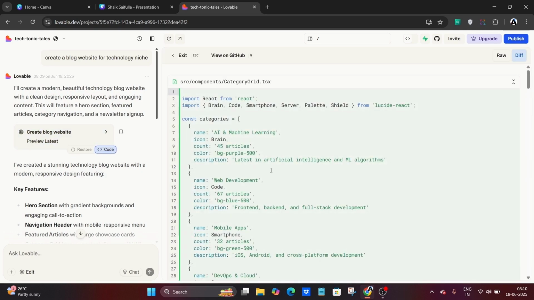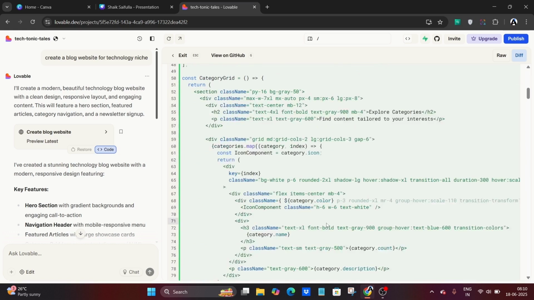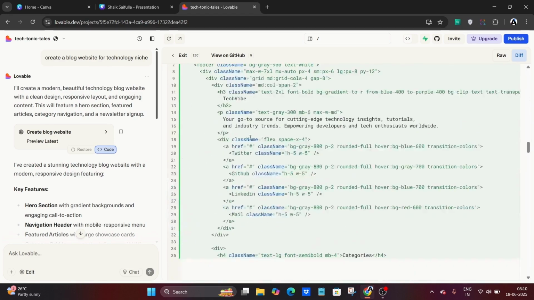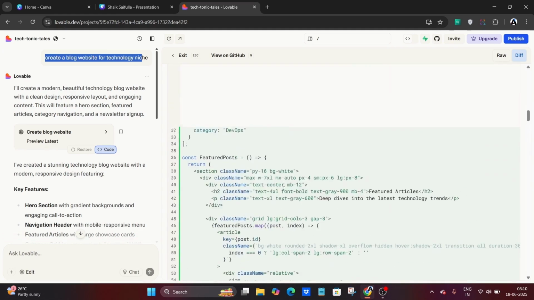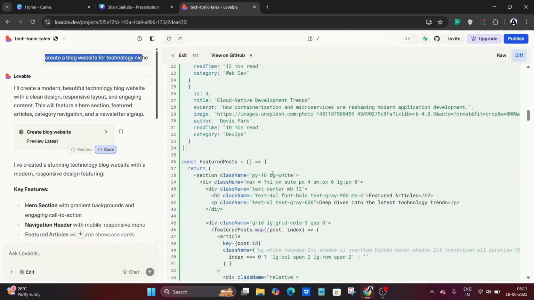This is the code. This code is written by the AI according to your requirements and prompt. It handles all the required code by itself. You can see here, even if you don't know about coding, you can create amazing websites or web apps by yourself by just describing here. This is what vibe coding is. And you can create so many things with lovable.dev and other AI tools as well.